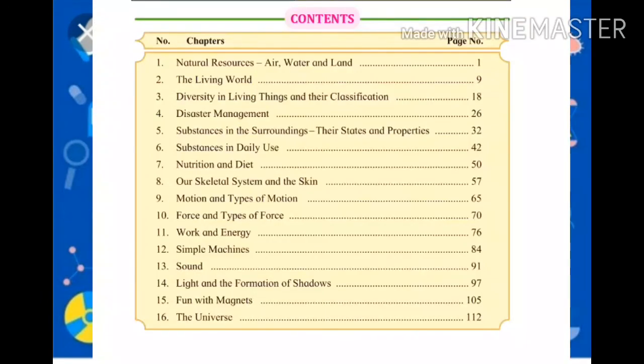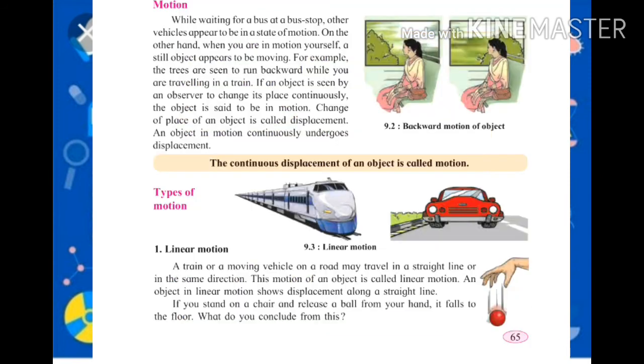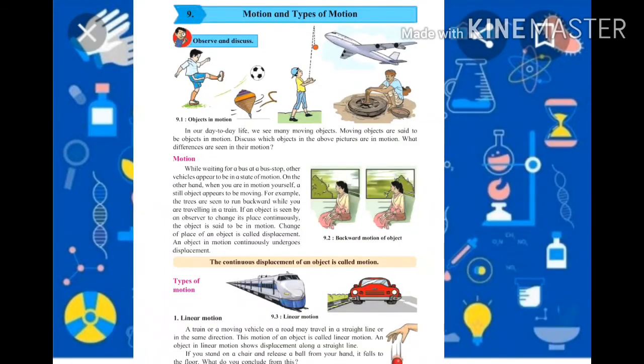In first semester, we have studied the lesson from 1 to 8. Now for second semester, today we are going to see lesson number 9, that is motion and types of motion. So let's see. So here is lesson number 9, motion and types of motion.